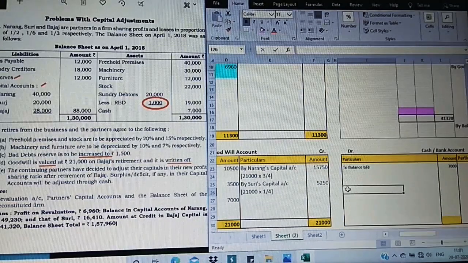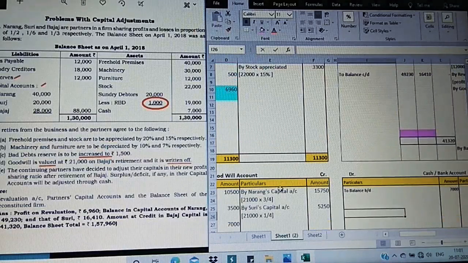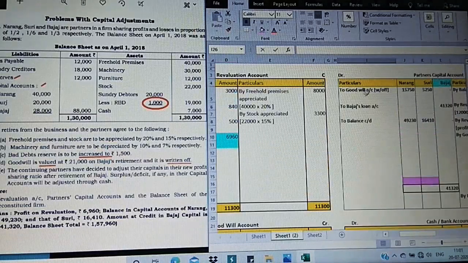In the credit side, Narang and Suri, goodwill written off. Now this is on the credit side, so I am posting it on the debit side. To goodwill account, in the bracket I have written w/o as a short form. For Narang and Suri the values are taken, 15,750 and 5,250. For Bajaj it's not there because he is a retired partner.